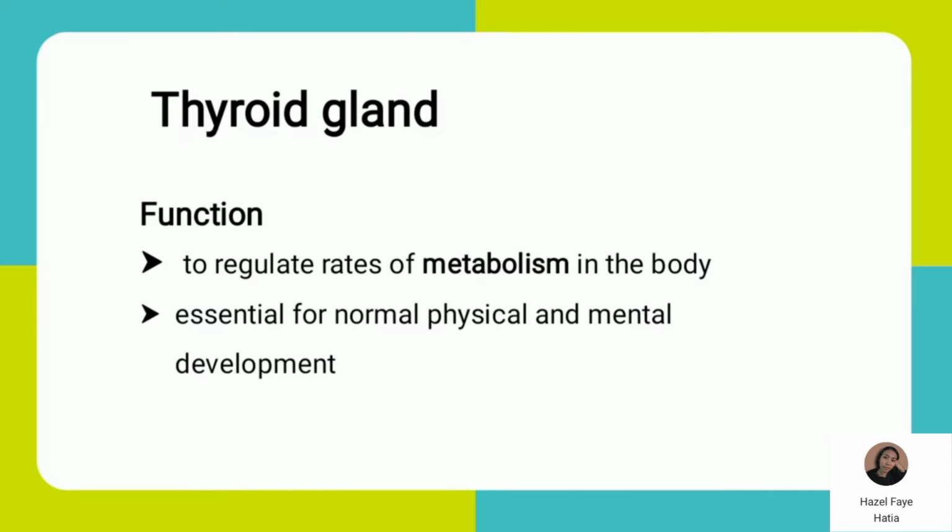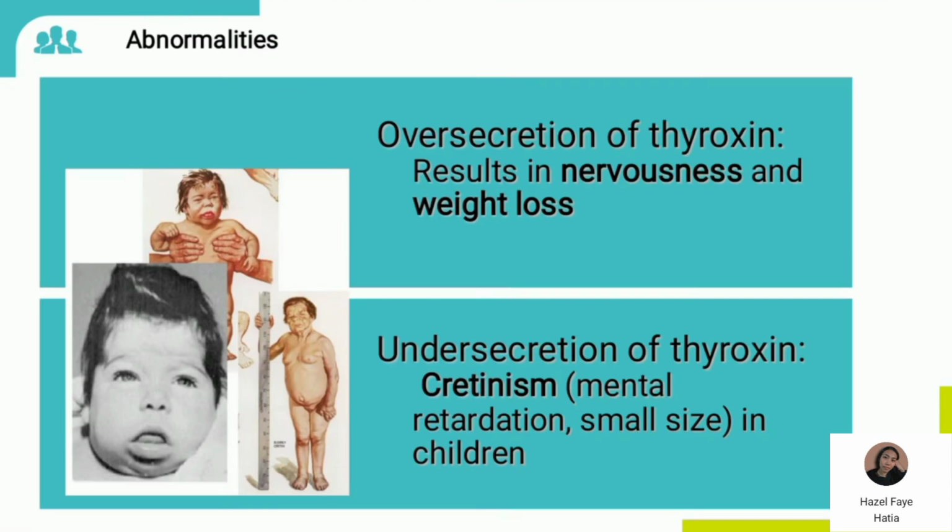Next is yung function. So, the thyroid regulates the rates of metabolism in the body, and it is essential for normal physical and mental development. So, here are some abnormalities sa may thyroid. Kapag oversecretion ng thyroxine, nagkakaroon ng nervousness and weight loss.